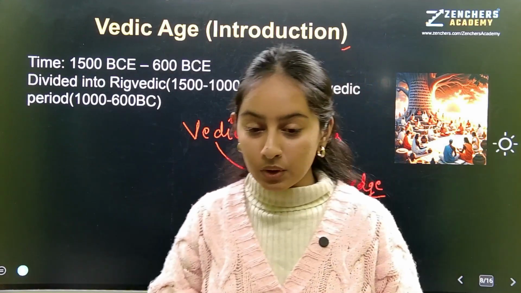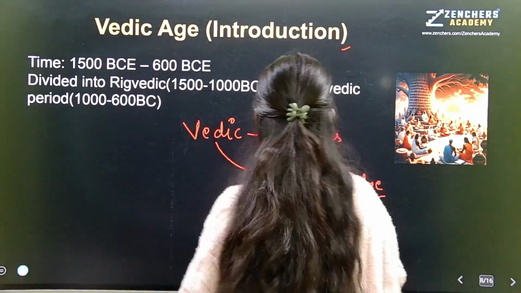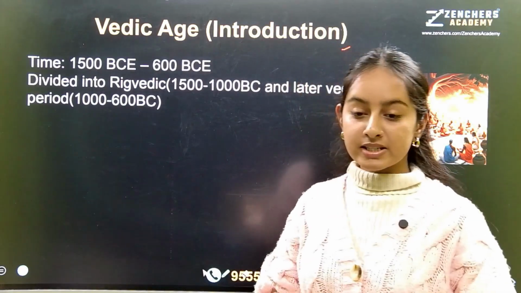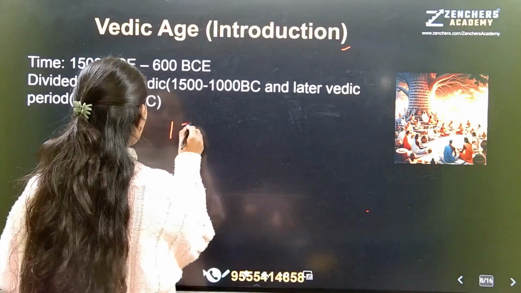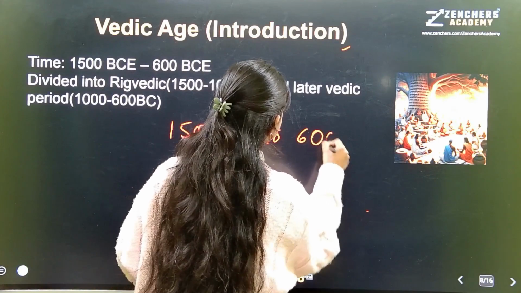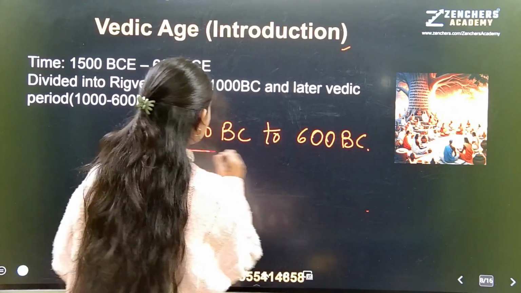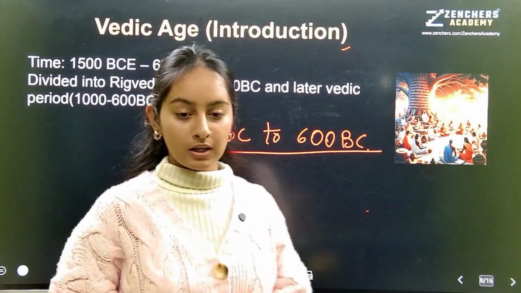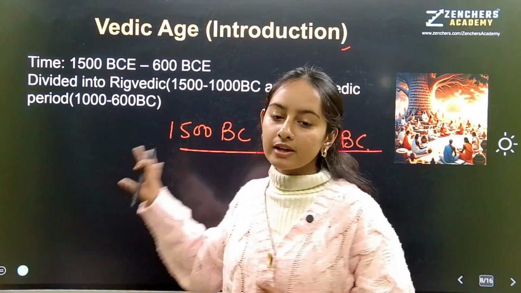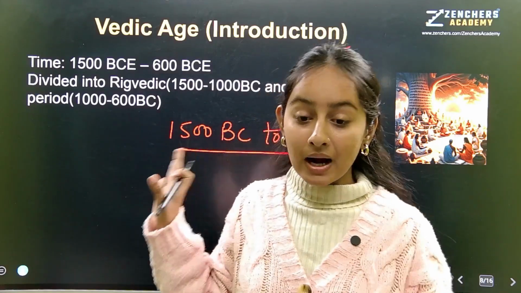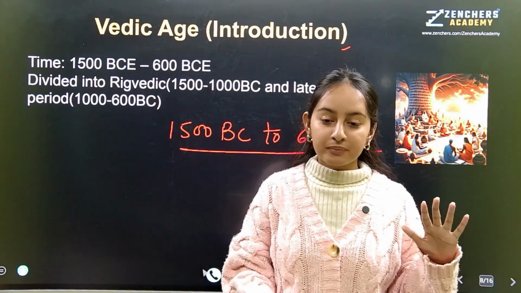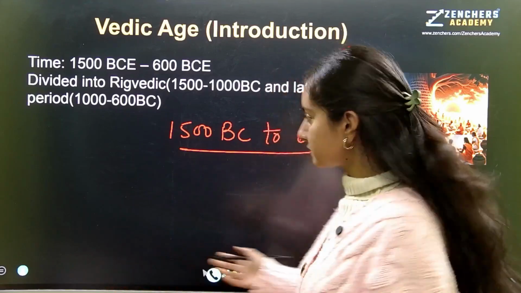Now, if we talk about the importance of its time period, its time period extends from 1500 BC to 600 BC, correct? And this time period is after the most important civilization, that is Indus Valley civilization. So we can say Vedic age followed the Indus Valley civilization, but there were no similarities between both the civilizations. They are poles apart. Okay.